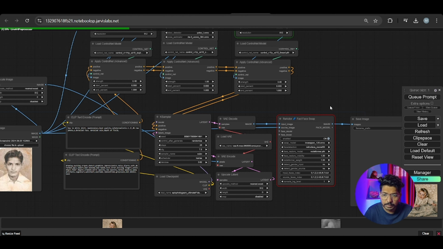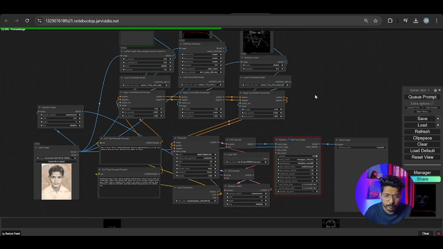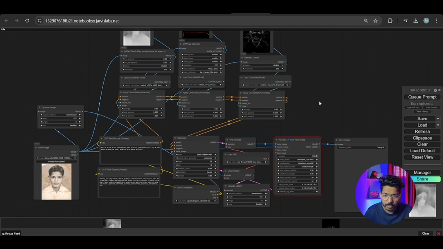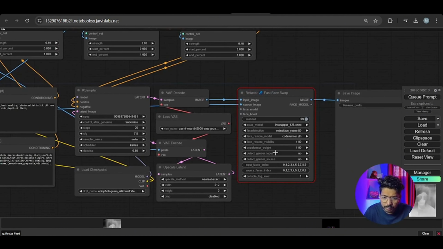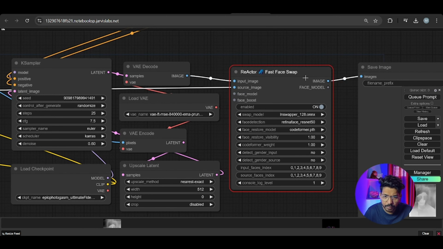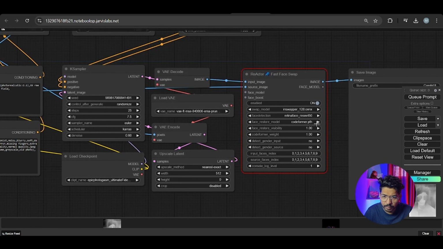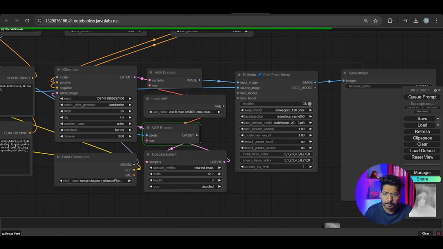Okay, so it takes some time. Why is this showing this error? Let's wait. Okay, so it stopped. Let me check with this one. Reactor face swap I already have. The model is this one only. Okay, let's change this one. Okay, let's run it again.